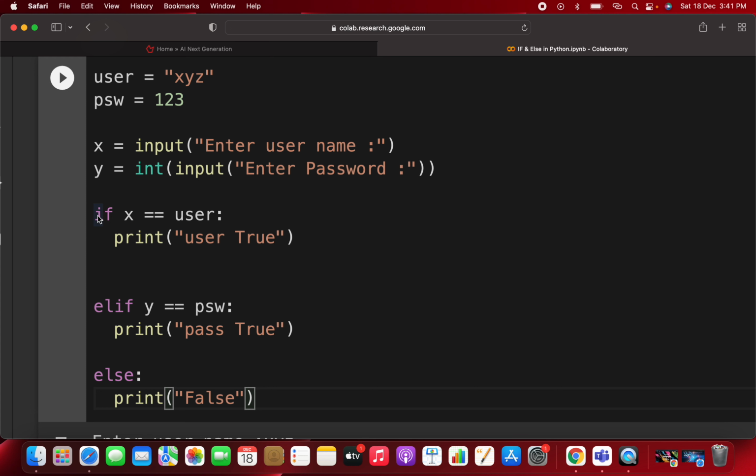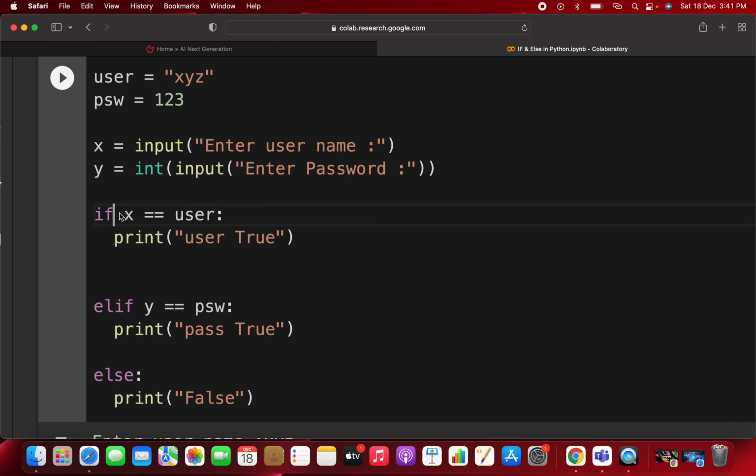How will Python go? First, it will go to this if block, and if this condition is true, then this particular condition will execute. Okay. Now, it will jump to the next block, and again it will think about the condition. If this condition is true, then it will execute this one. If both conditions are false, then it will execute this else block. Okay, that's what it is.